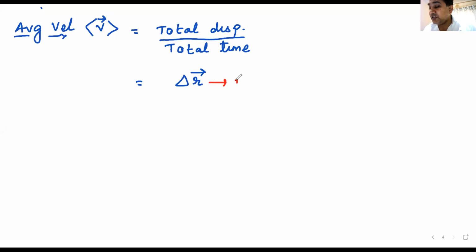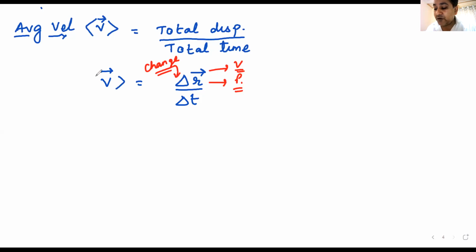This R was position, this is a vector. So this is the position vector, and this delta is change. Do you remember how we wrote displacement, delta R vector, which is the definition of displacement? Change in position vector. So delta R vector, the change in position vector, is divided by total time, which I write as delta T. So this becomes my average velocity.